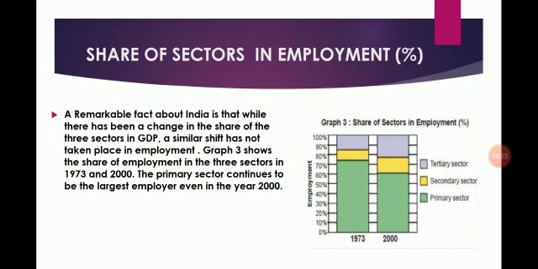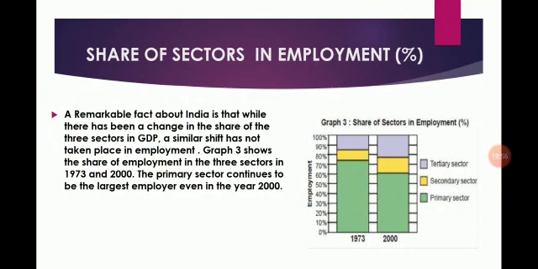Students, graph 3 shows the change, but that change is a nominal change. It is observed that there has been a nominal change in the primary sector in the field of employment. The percentage share of employment decreased from 72% in 1973 to only 61% in 2000. So this change is a nominal change we have seen.